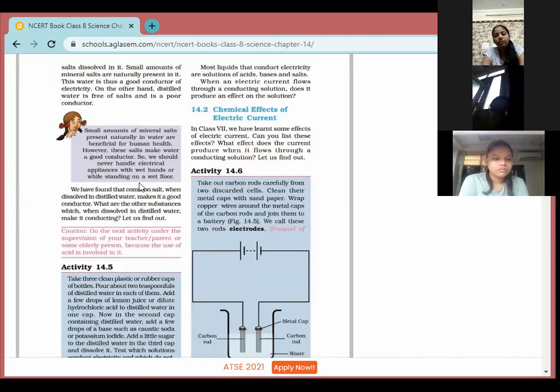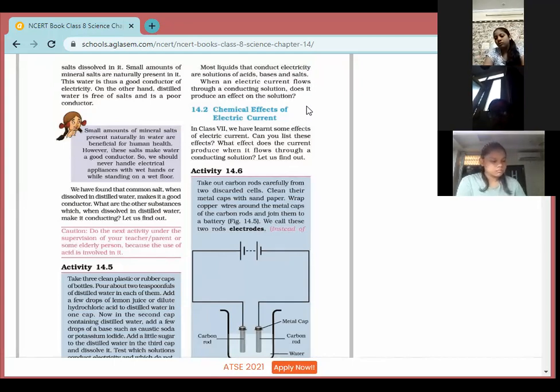Now most liquids that conduct electricity are solutions of acids, bases and salts. Now we have to tell which of these three will conduct electricity. When the electric current flows through a conducting solution, does it produce an effect on the solution? So we have to tell whether the three will conduct electricity or not.